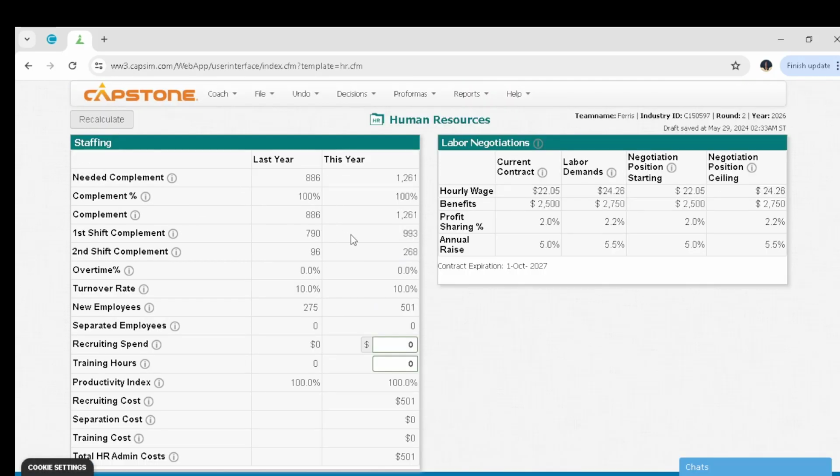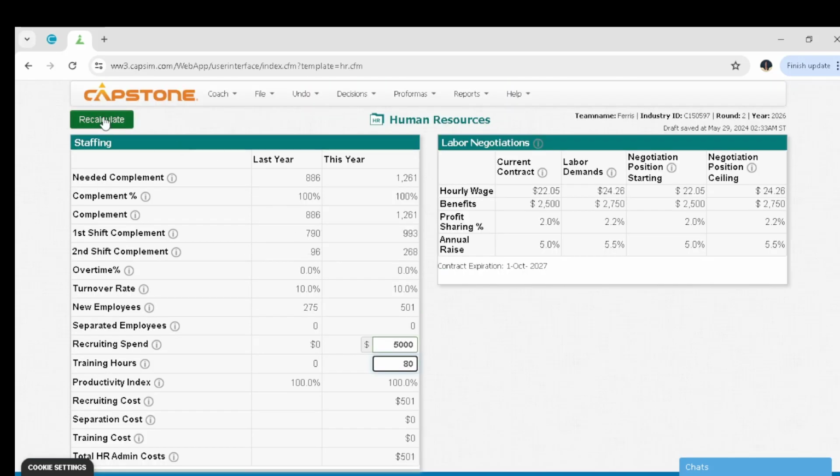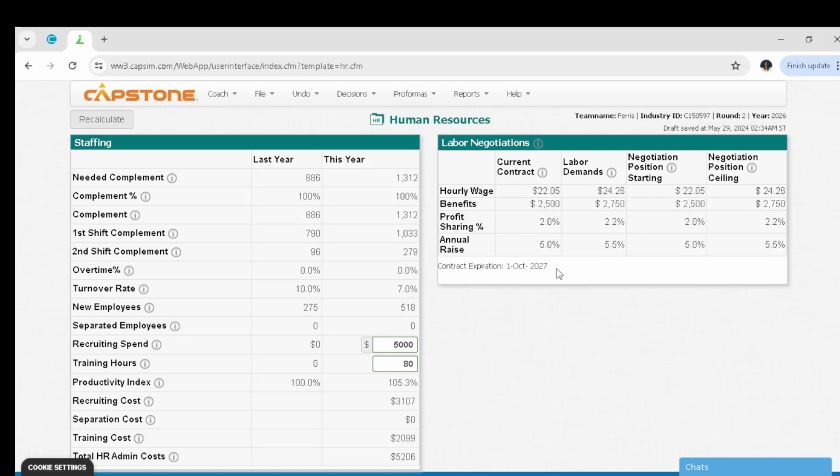We are going to talk about mainly the recruiting spend and the training hours. For the recruiting spend, you should maintain it at 5,000, and training hours of 80. Then you can calculate, and maybe you can see that the hourly wage contract will expire on 1st October 2027.